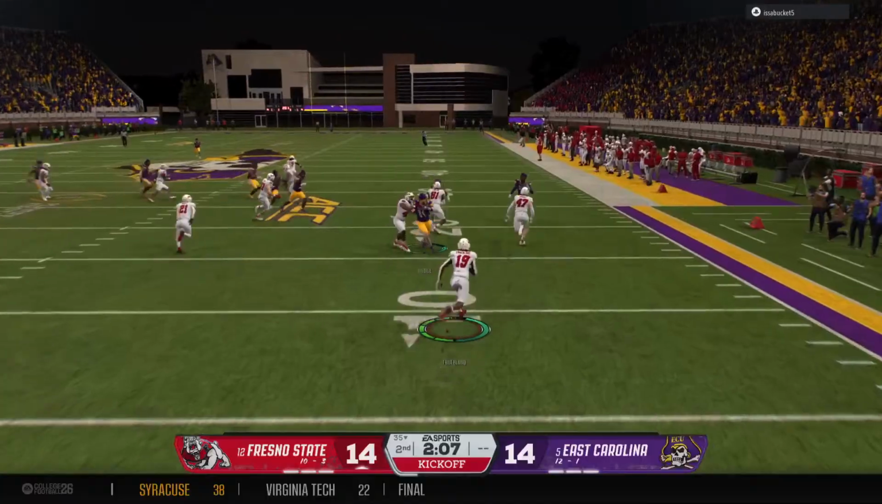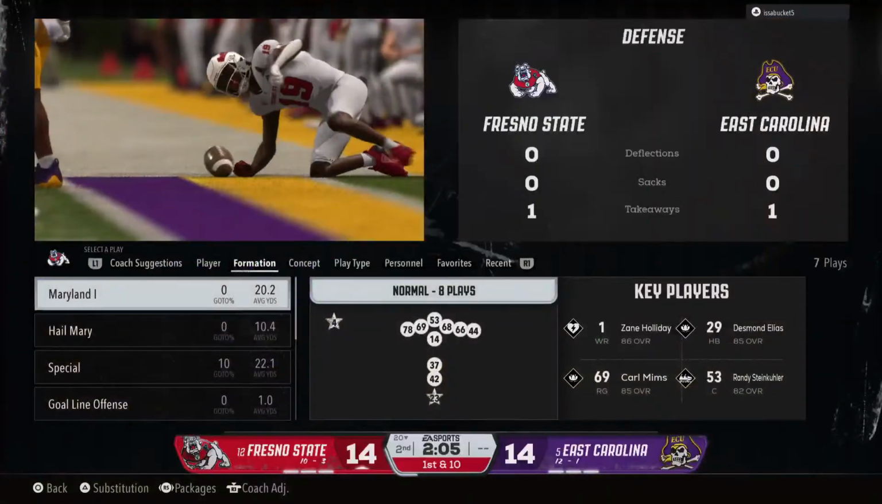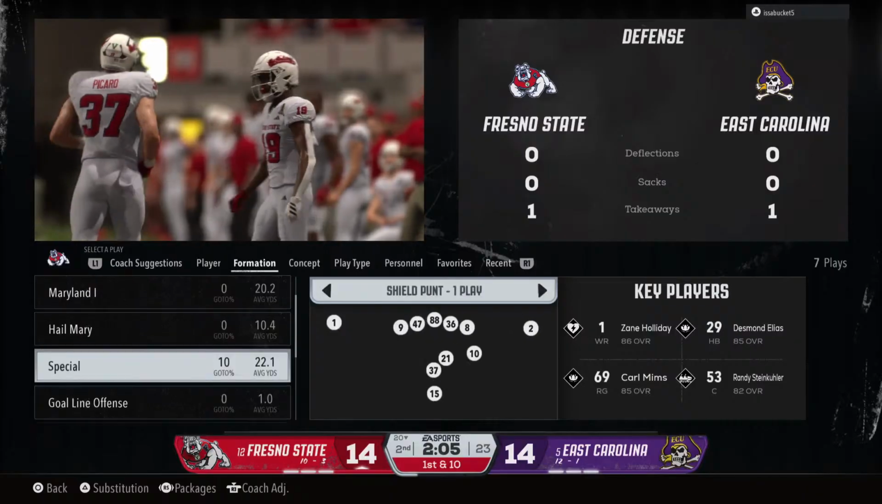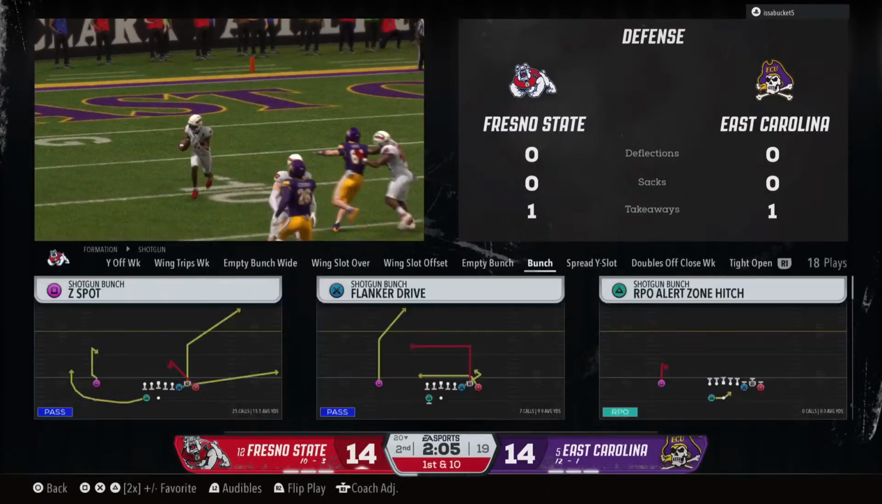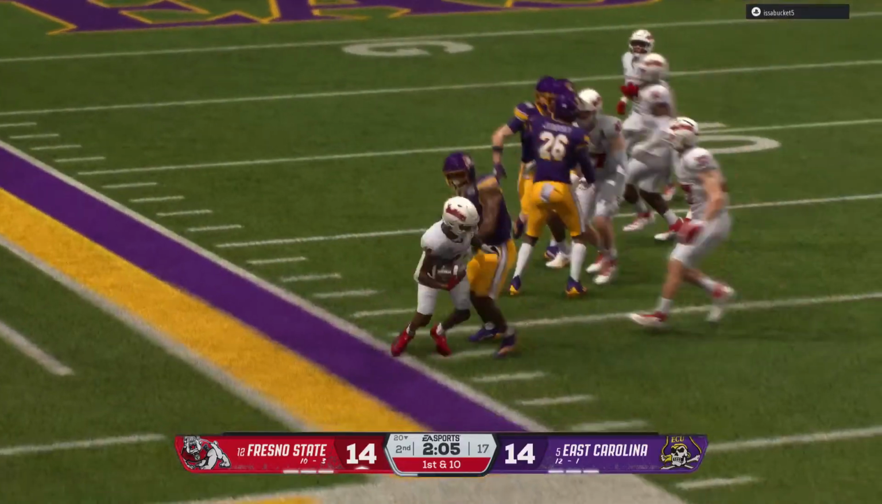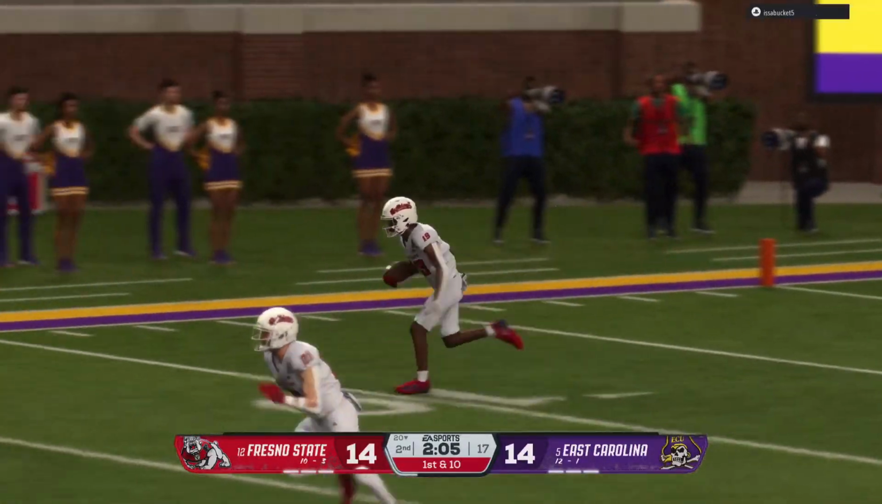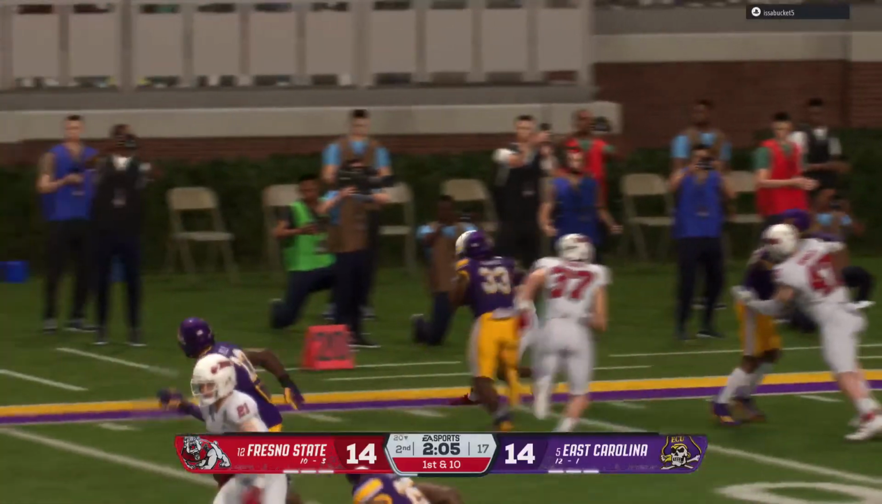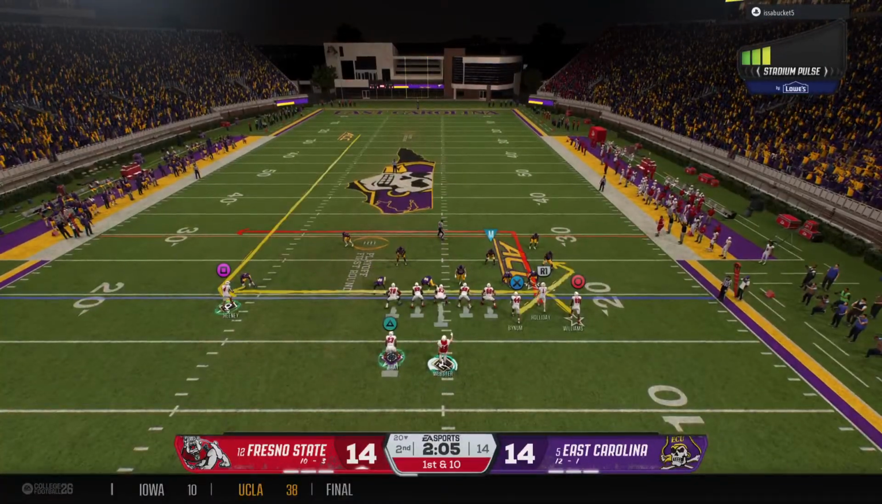And he takes this from inside the 5. And the returner steps out at the 20. That's where the offense will take over. So they begin the drive here in the final 3 minutes of the half.